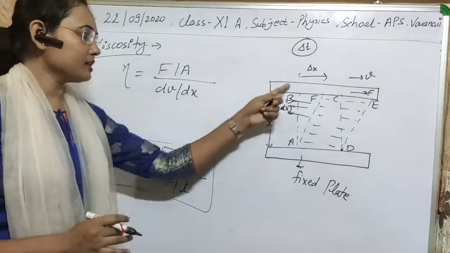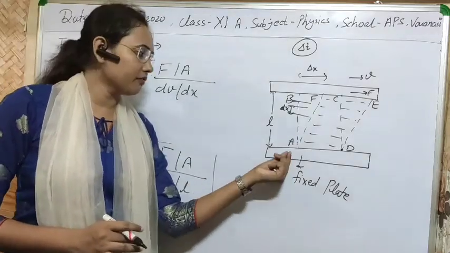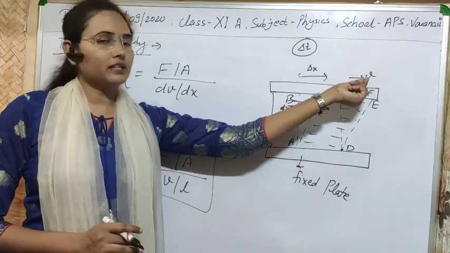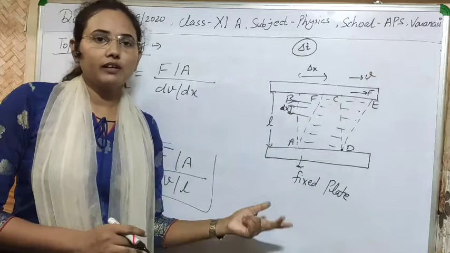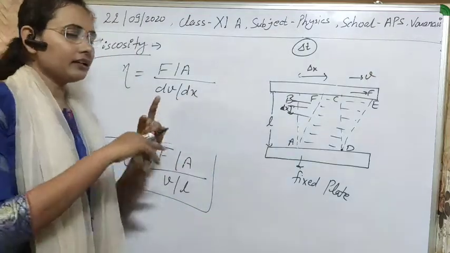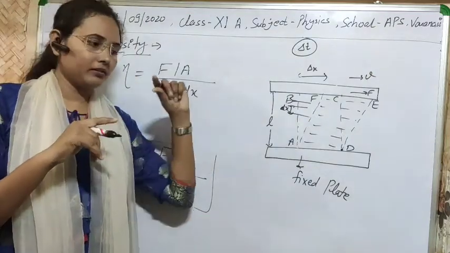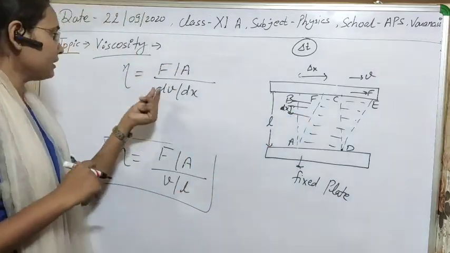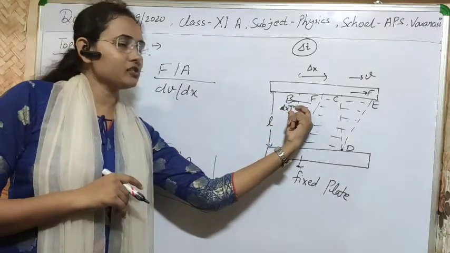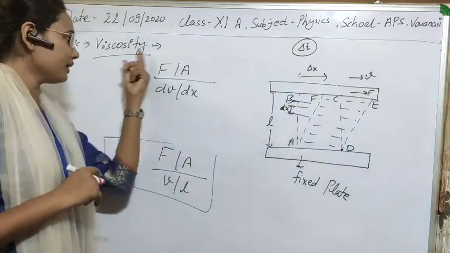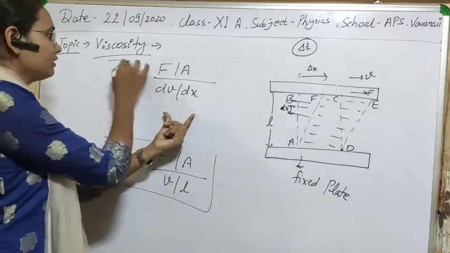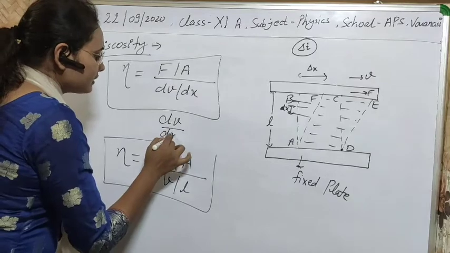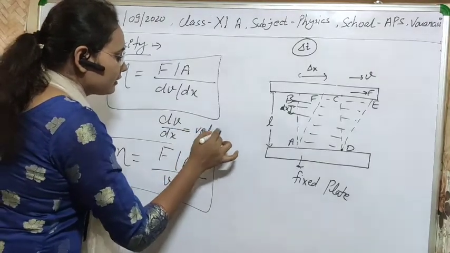If this is the case of two extreme plates, in which the velocity of this plate is 0 and the velocity of this plate is v, then the change in velocity will be v. If we are taking the case of two layers between any two layers of liquid, and their relative velocity is dv, and the distance between these two layers is dx, then definitely we can write this equation in this form. This quantity dv upon dx is known as velocity gradient.